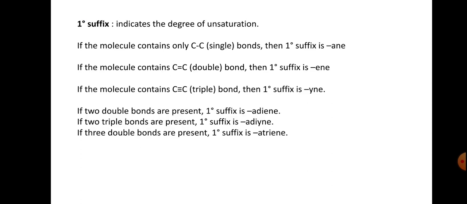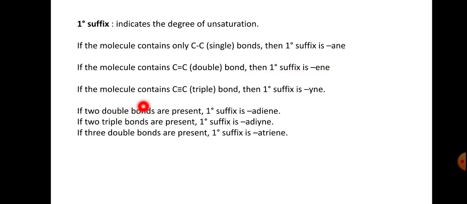So we can go further in the slide. The primary suffix indicates the degree of unsaturation. If the molecule contains only C-C single bonds, then the primary suffix is called ANE. If the molecule contains one C double bond C, the primary suffix is ENE.